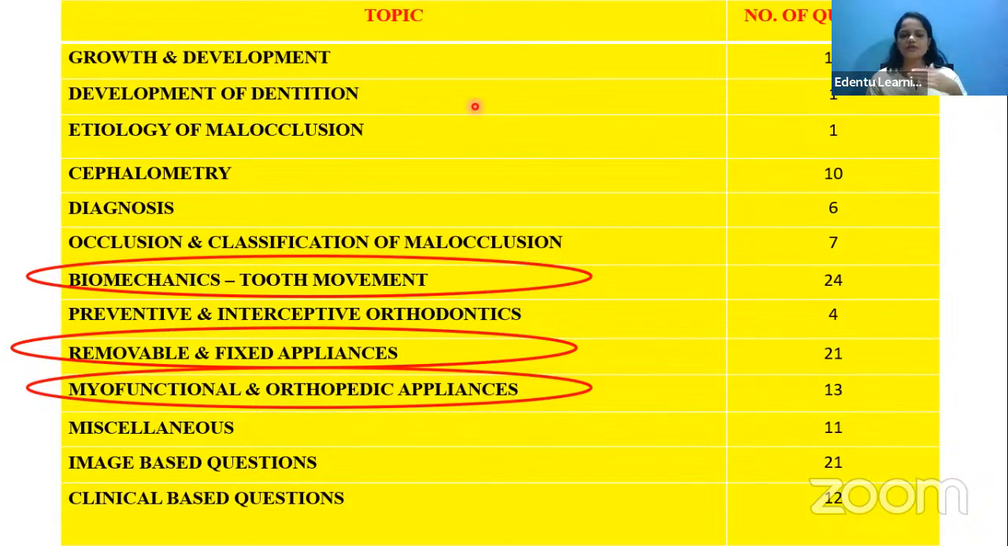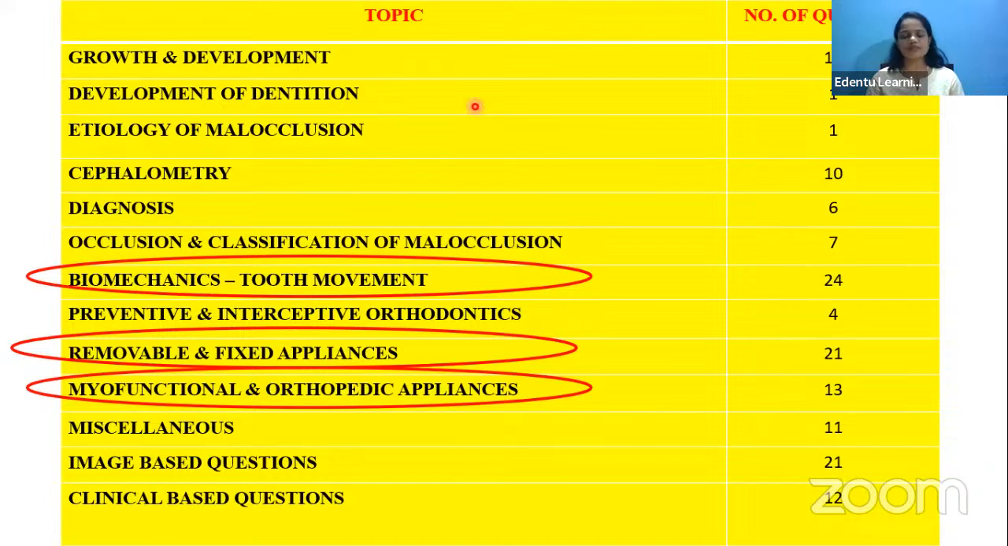Then the preventive and interceptive orthodontics, not many questions were asked, but still, while learning about the etiology of malocclusion, learn about this too. Because habit breaking appliances mainly come under preventive and interceptive orthodontics, like the thumb crib, the tongue guard, and the mouth guard, and all those things. It will help you while studying pedo also.